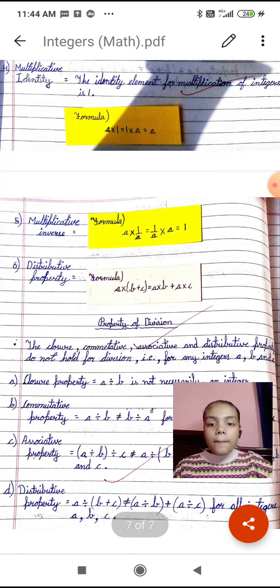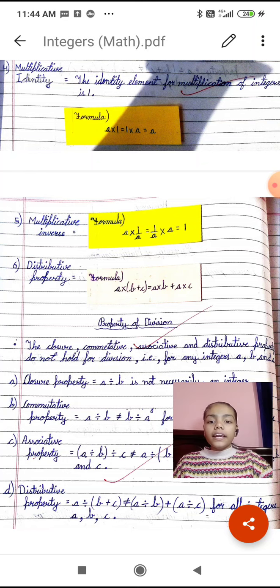Fifth is multiplicative inverse. So we have the formula like a multiplied by 1 by a is equal to 1 by a multiplied by a is equal to 1. That means if we multiply a number by its inverse, the answer will always be 1.